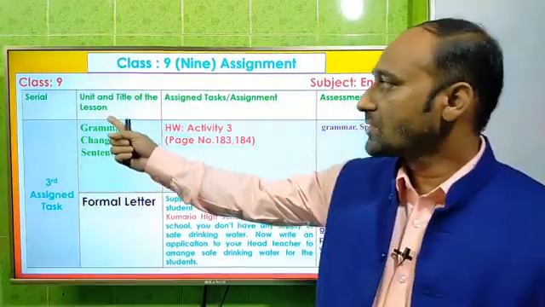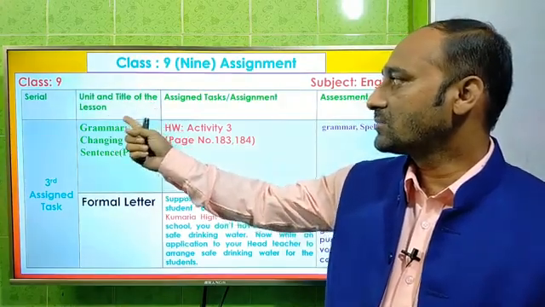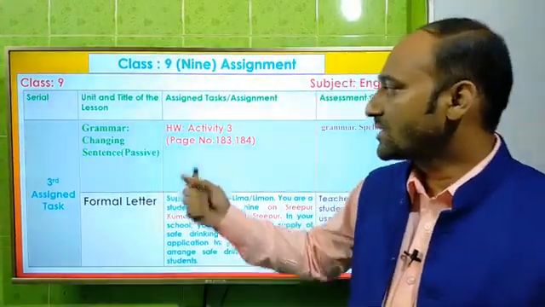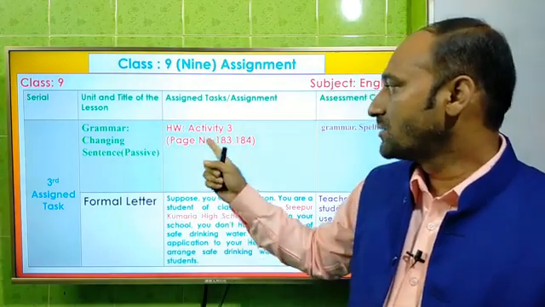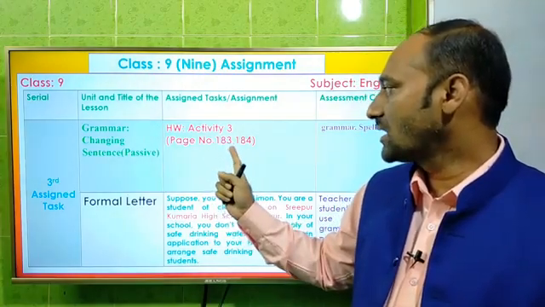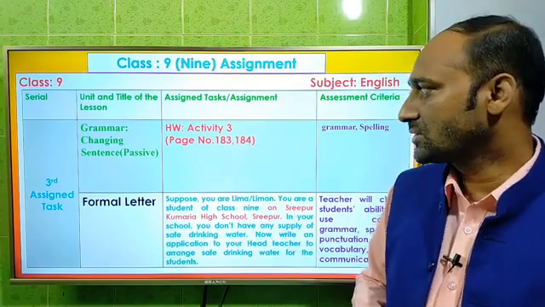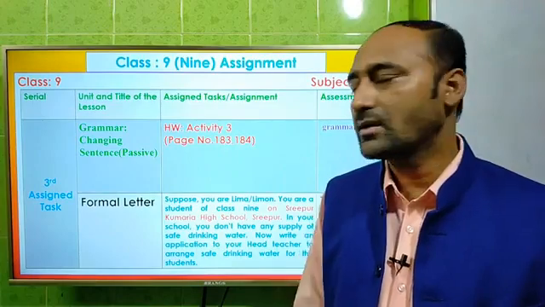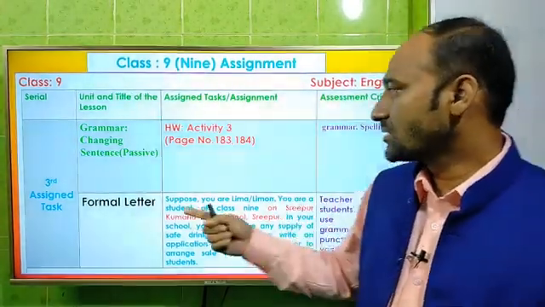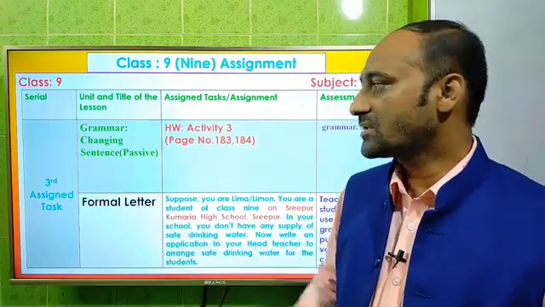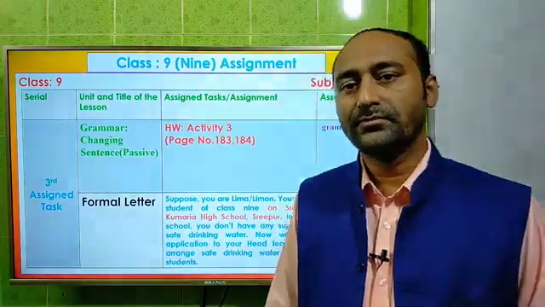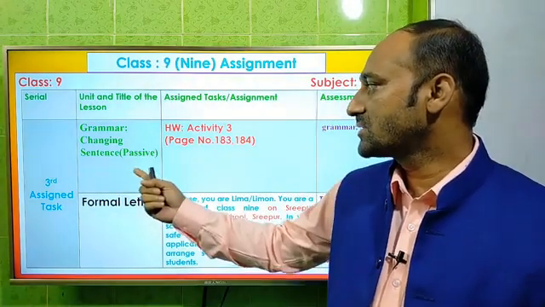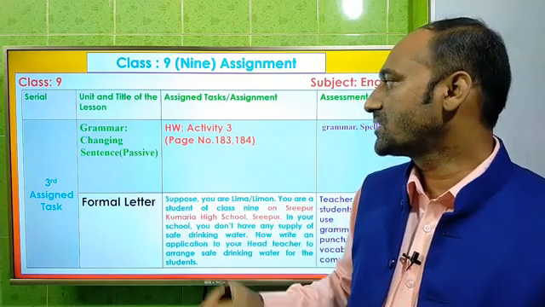Here are the unit and title of the lesson. First one, grammar, changing sentence into passive. That means the sentence will be in passive form. And activity 3, page number 183 to 184. In these two pages you will get these questions from your text of English Second Paper. And the second one, formal letter, and we shall discuss these two things one by one. Okay, so I shall start with the first one, grammar, changing sentence into passive, activity 3, page number 183.